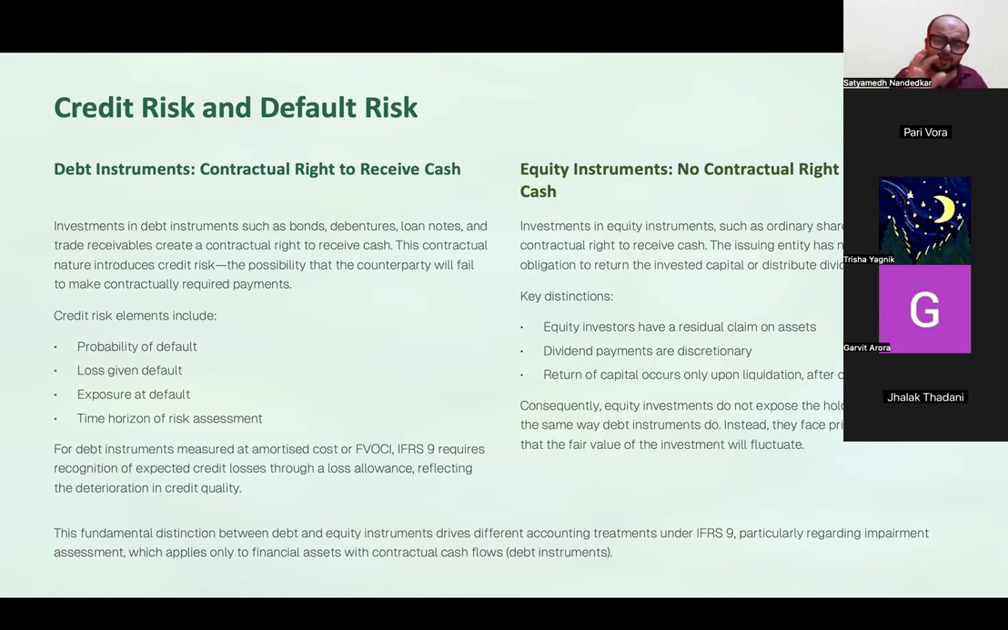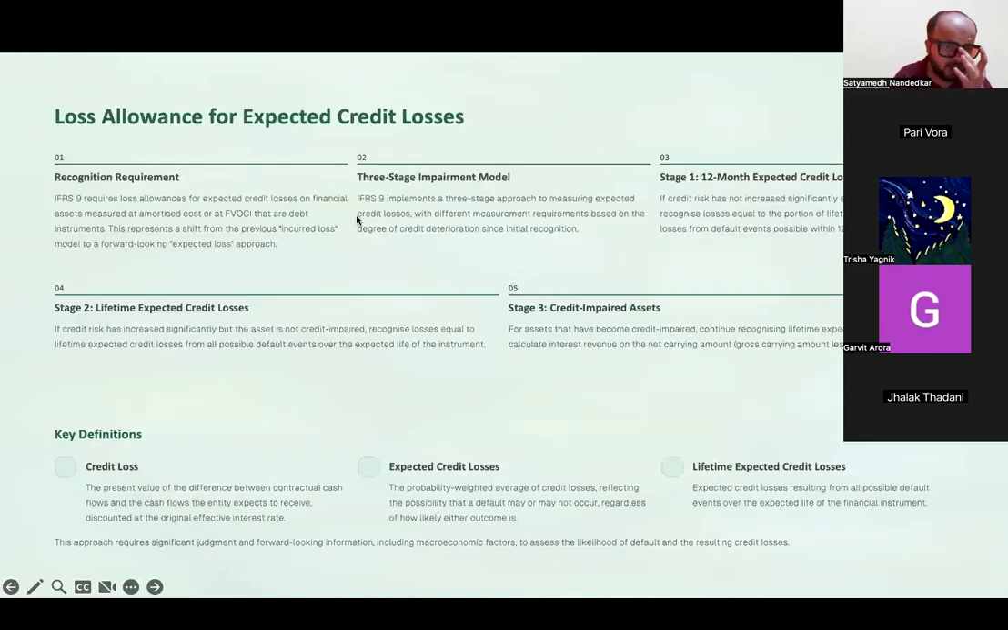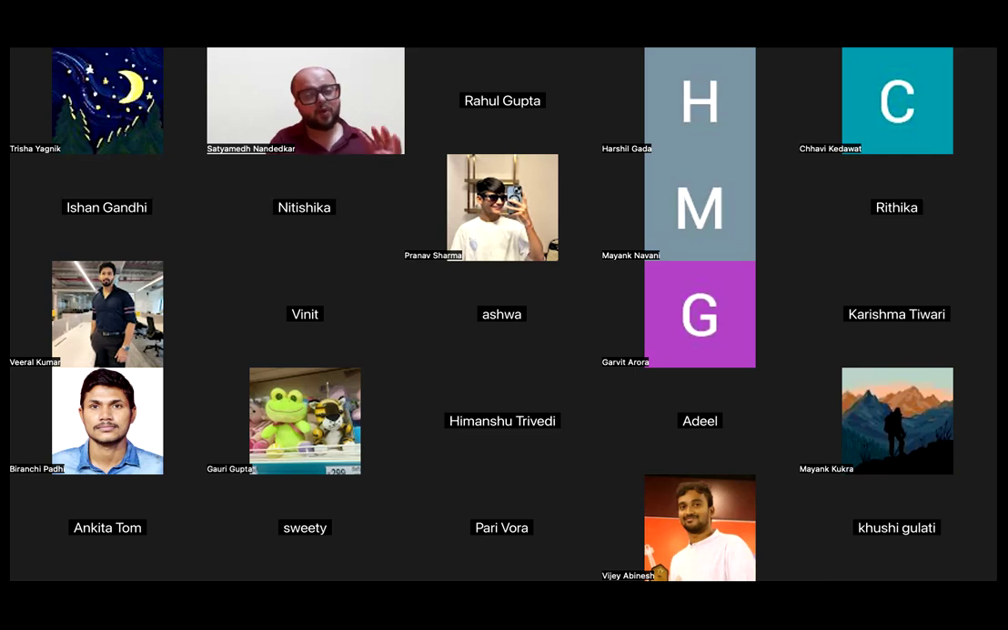For that, you will have to consider various aspects like what is the probability of default, if default happens how much money will be lost, what will be the exposure at that particular date. All of these points you will have to consider. And see, we follow the prudence principle.